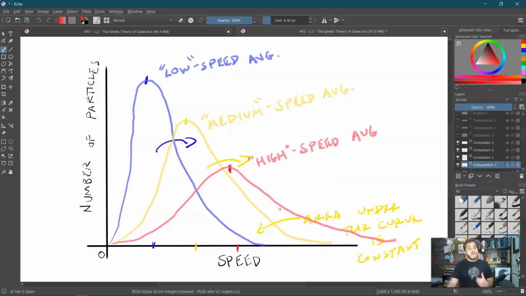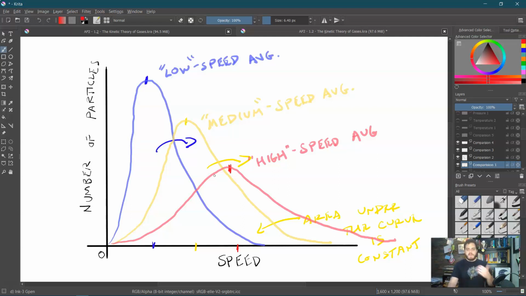And these are still Maxwell-Boltzmann distributions. They still have that curve shape. Now, we're going to talk about this a little bit more in class, but I want you to think about something in general. What do we know that is correlated to speed? Well, we already said that these particles can only have one type of energy, specifically kinetic energy. So the low speed average means that these particles as a whole initially have low kinetic energy.